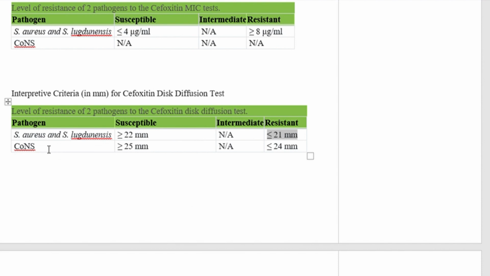For coagulase negative staphylococci, producing more than or equal to 25 mm of zone of inhibition is considered susceptible, while less than or equal to 24 mm is considered resistant.